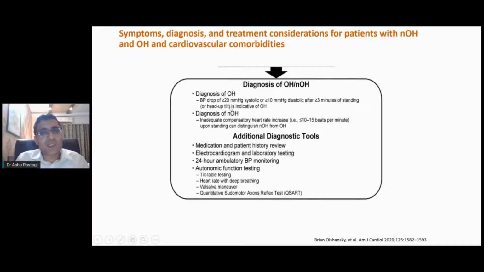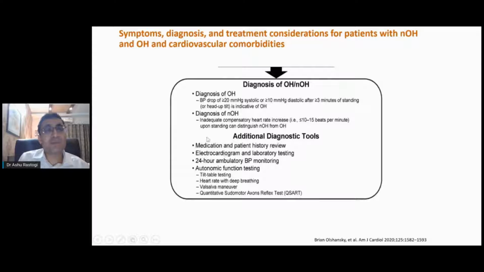Always check for a blood pressure drop greater than 20 systolic and greater than 10 diastolic after 3 minutes. This usually suggests that the patient is having orthostatic hypotension, but always check the heart rate if possible, whether the heart rate increases on standing or not. If it does not increase, it again suggests sympathetic denervation.